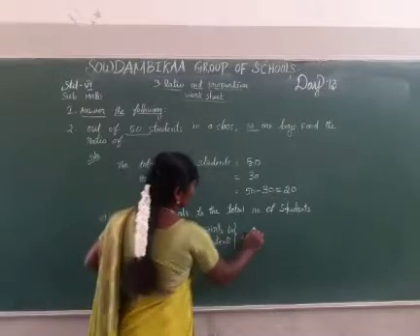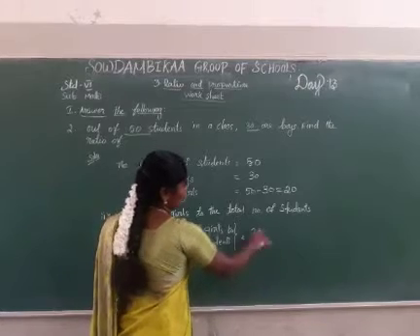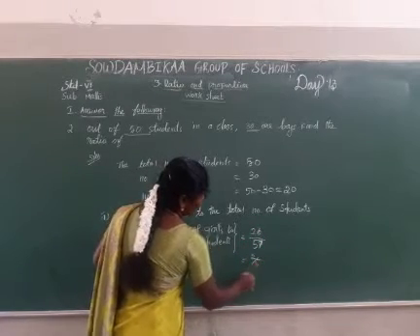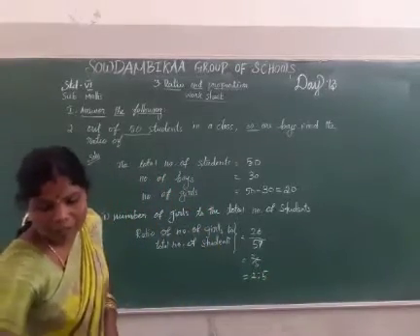Number of girls how much? 20. Total number of students how much? 50. Cancel the zeros. Answer 2 divided by 5. The ratio is 2:5.